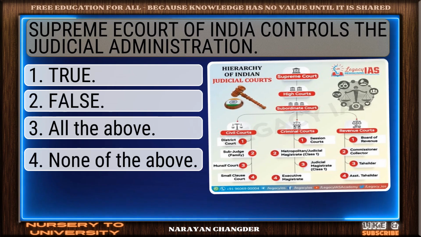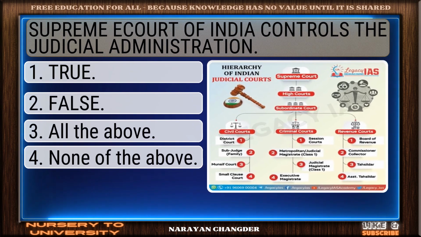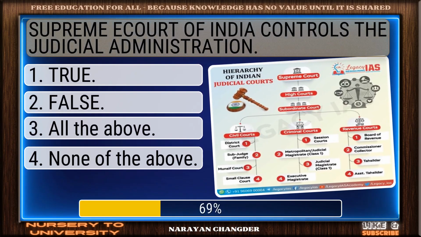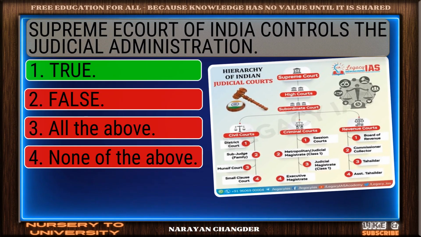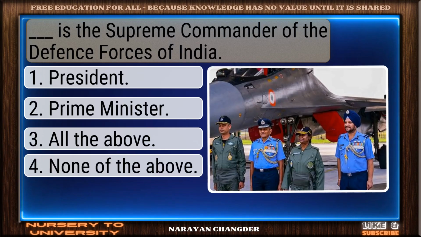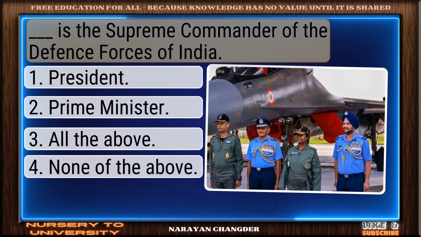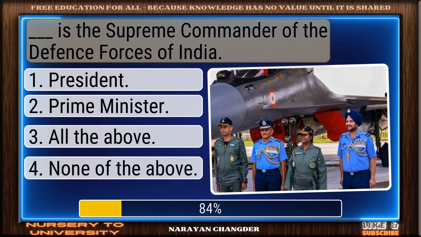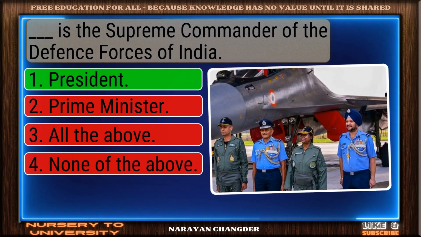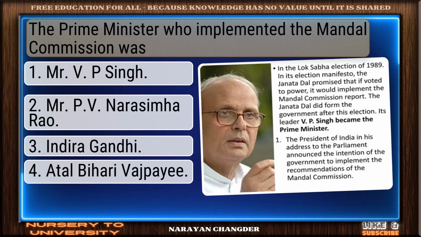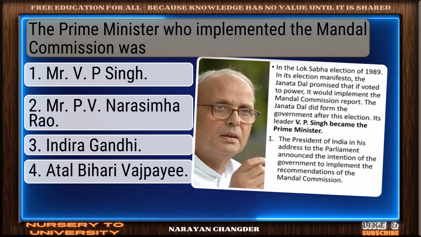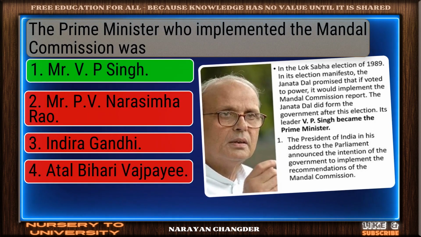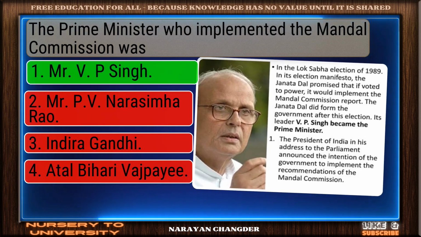Question number 72. Supreme Court of India controls the judicial administration. Excellent. True is a brilliant choice. Question number 73. Dash is the Supreme Commander of the Defence Forces of India. Excellent choice. President is the right answer. Question number 74. The Prime Minister who implemented the Mandal Commission was? Correct. Mr. V.P. Singh is the right answer.